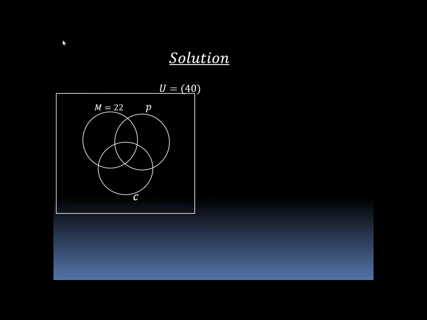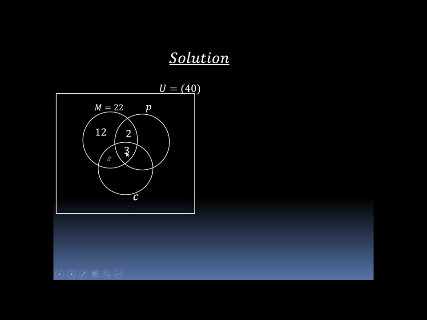From the question, the number of students who study all the 3 subjects was given to be 3, and the number of students who study only maths was given to be 12. The number of students who study maths and physics only was given to be 5, but 3 is already there, so we have remaining 2, which sum up to 5.